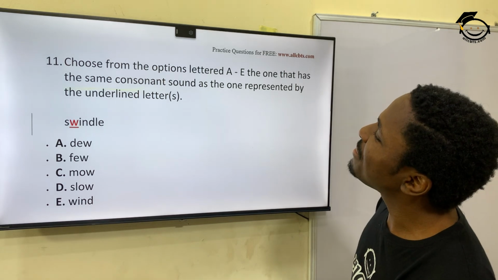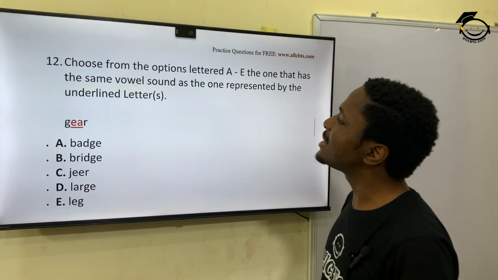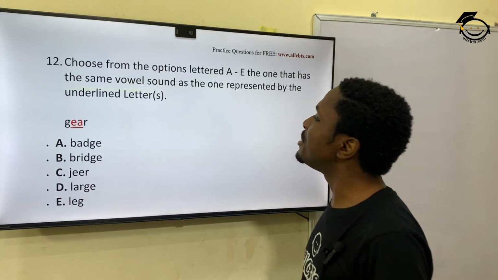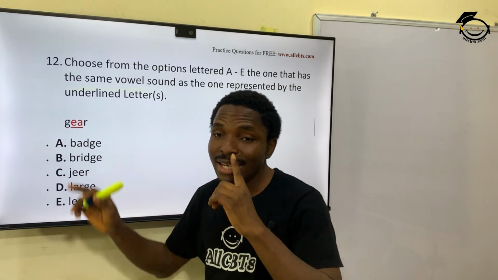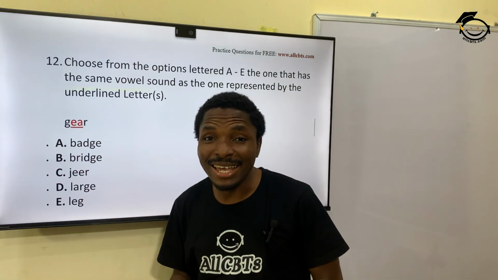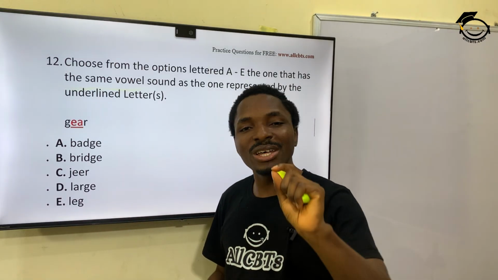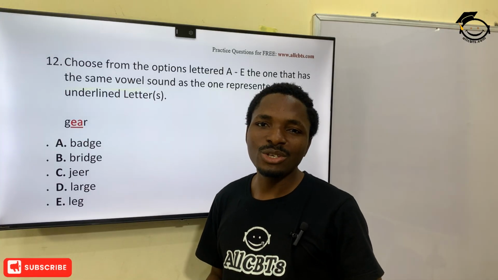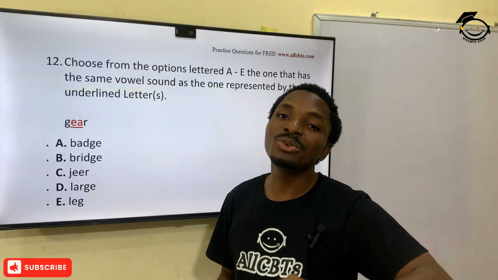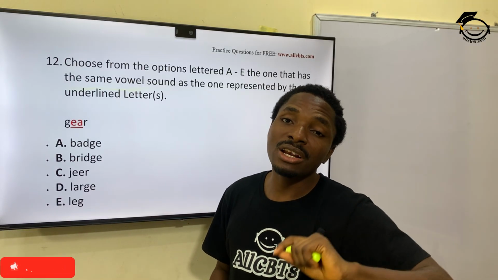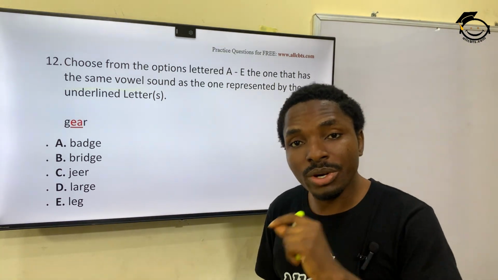Now question 12. Choose from the options letter A to E the one that has the same vowel sound as the one represented by the underlined letter. And what's the word? Gear. Now, if you don't know how to say the word, you won't be able to pick where the sound is. So you must learn a lot of words, so that you should read novels and listen to American movies and American literature, okay? So that you know the correct intonation of words.